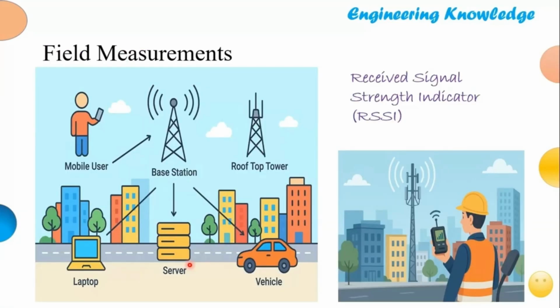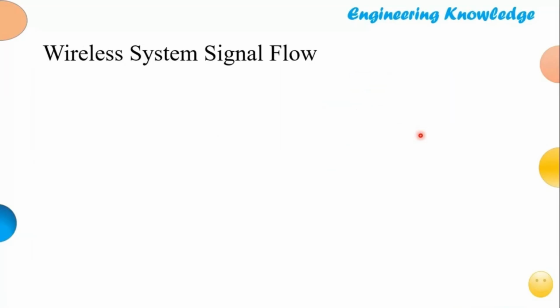But how is it actually done? It is done by using field measurements, in which a wireless RF engineer takes a set, revolves around the park, and measures RSSI. And this phenomenon, you can understand, is very cumbersome. It's not applicable every time, and it involves manpower, time loss, and it is just a waste of man management. And therefore, mathematically in research, it is of prime importance that we facilitate a solution which is not like this. And for that, we model the wireless system signal flow.